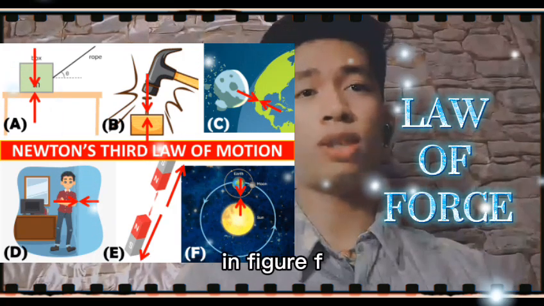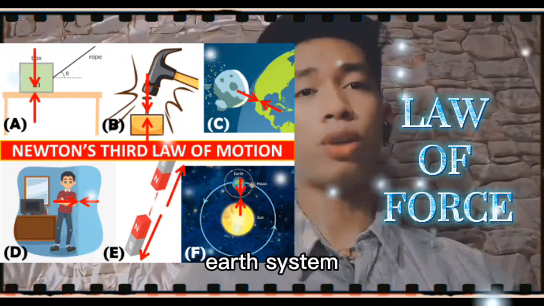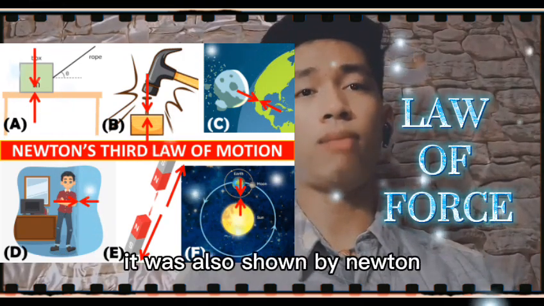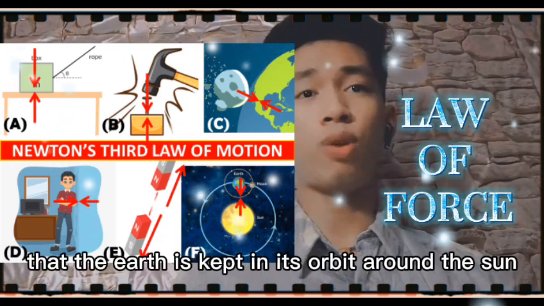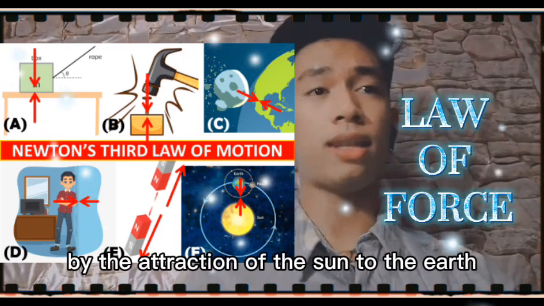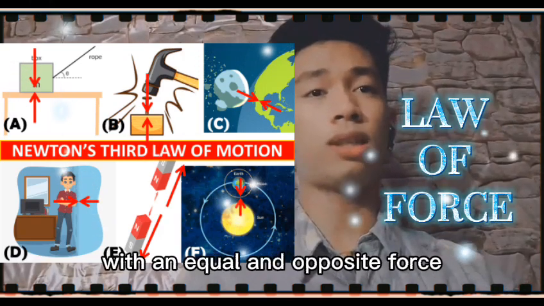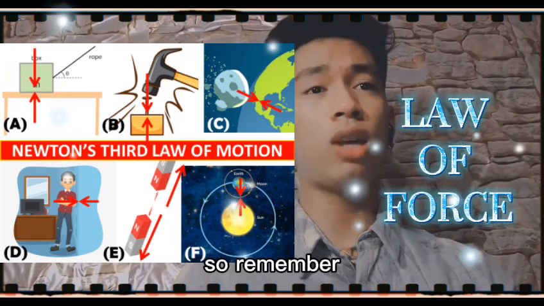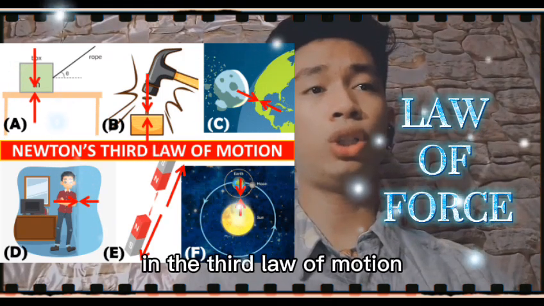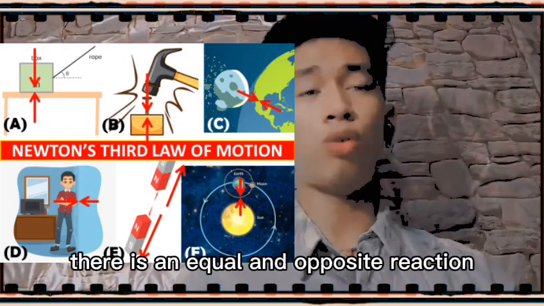In figure F, the third law is applied on a large scale to the Sun-Earth system. It was also shown by Newton that the Earth is kept in its orbit around the Sun by the attraction of the Sun to the Earth. At the same time, the Earth also attracts the Sun with an equal and opposite force. So remember in the third law of motion that for every action, there is an equal and opposite reaction.